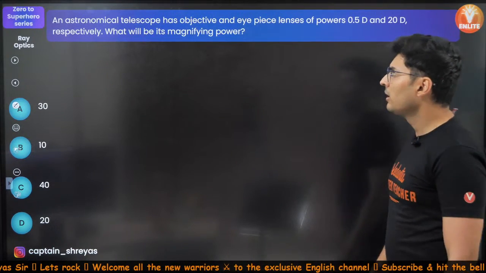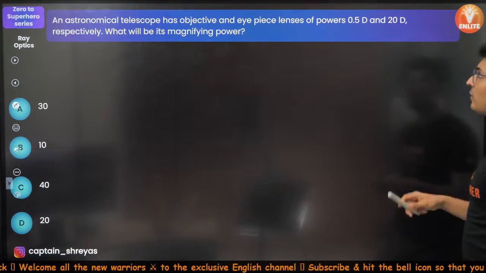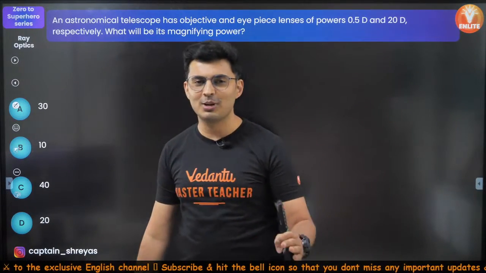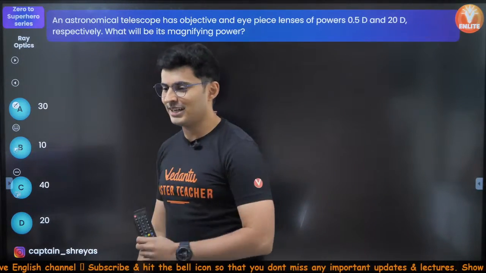For a telescope which has objective and eyepiece powers of 0.5 and 20 D, what is the magnifying power? This is very simple. Just understand the trick. Trust me, you will get it.